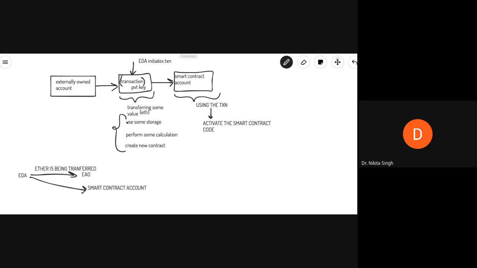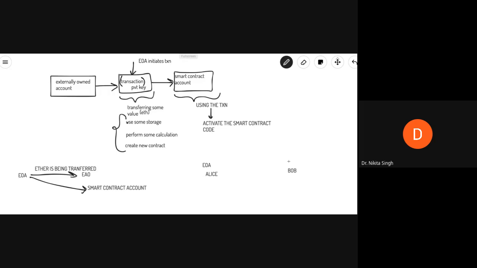Now, another thing that we mentioned here was that externally owned accounts can initiate transactions. So this is very clear: if you want to transfer some money, if you have somebody, say Alice, and you have another entity, say Bob, and they want to trade in cryptocurrency, they will both have externally owned accounts.